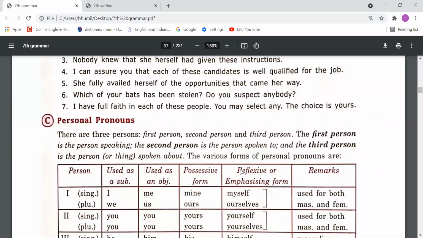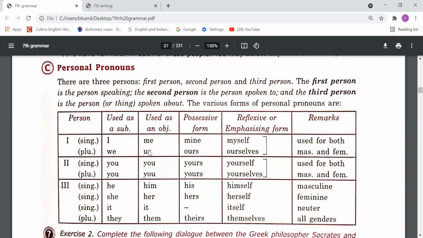First person pronouns are those for the speaker. So the speaker is called the first person pronoun, and the listener is called the second person pronoun. And the third person, about whom we talk in the sentence, those pronouns are called third person pronouns, right? So the list of all the pronouns is here. I and we, first person; you, second person; he, she, it, they, third person. Then there is a second category, that is singular and plural. I is singular and we is plural. Same, you can be used as singular and plural too. He, she, it singular and they plural.